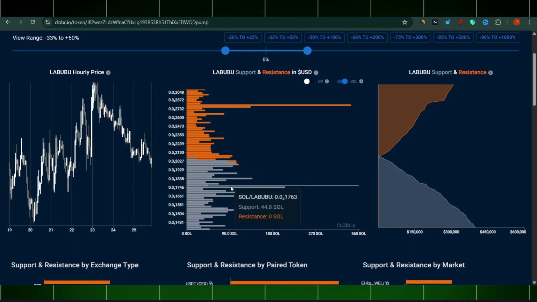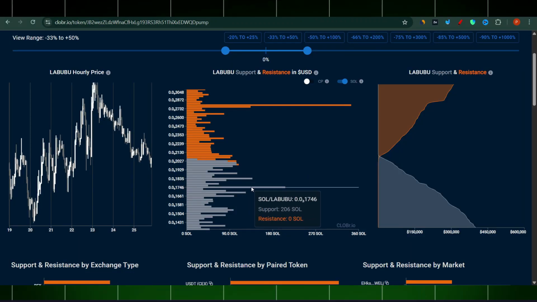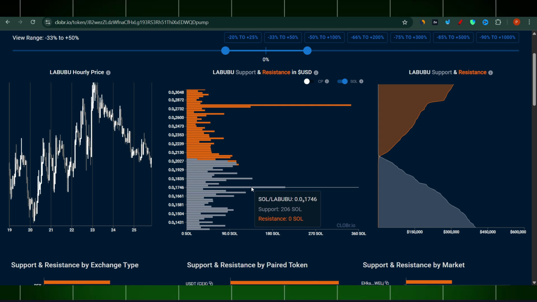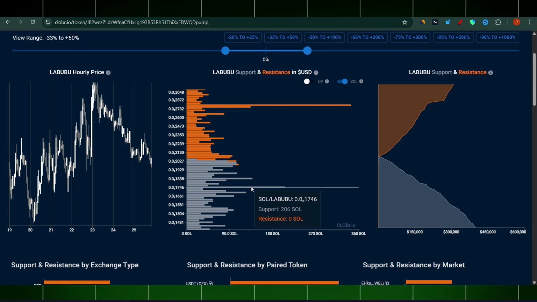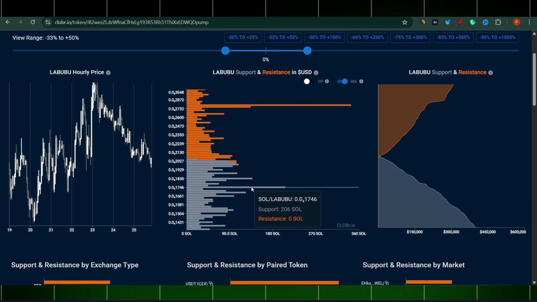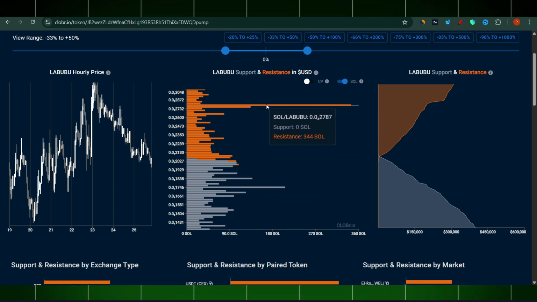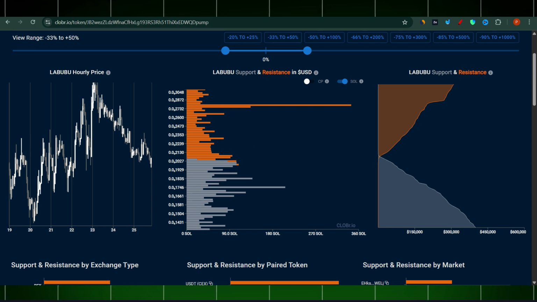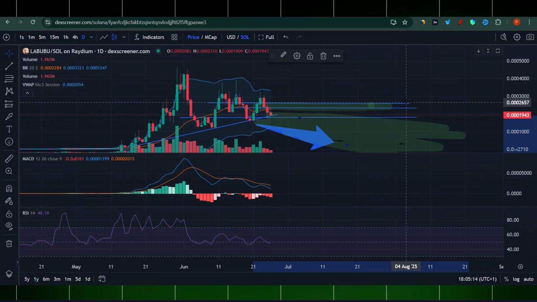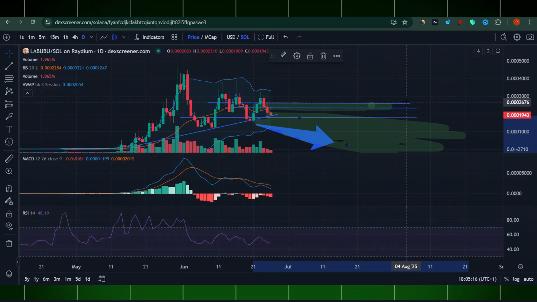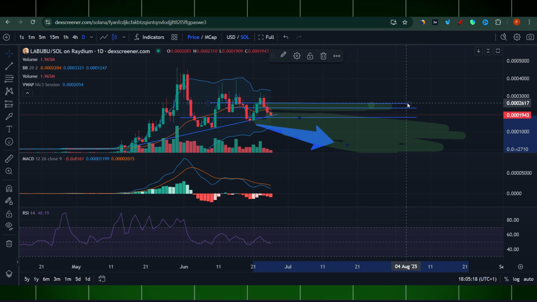Which is very close to what CLOBr is suggesting to us. And CLOBr is a very smart tool because they have access to all the major players out there, so they know where the liquidity is and they are very precise in what they do, right? Now the other thing is the resistance on the other side, which is 0.0027. Remember, that's around here. That's the most resistance.